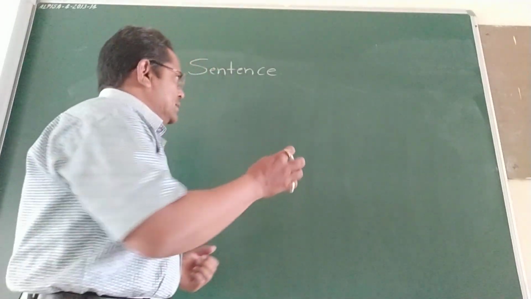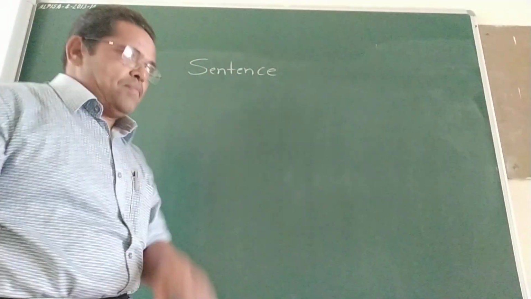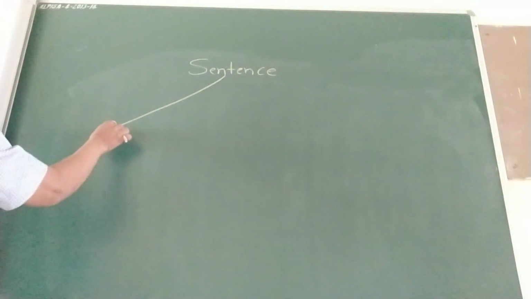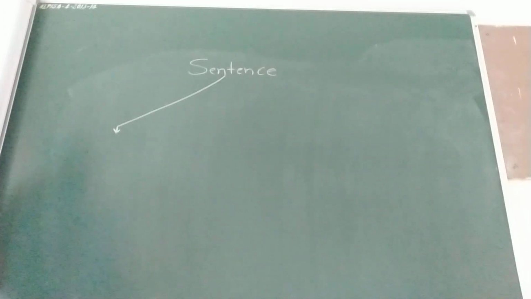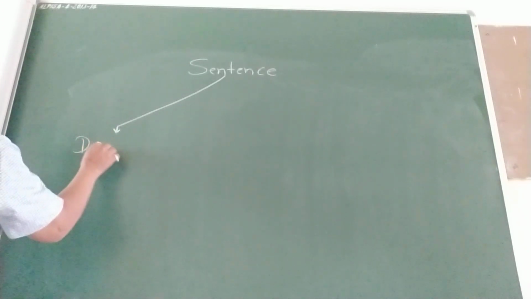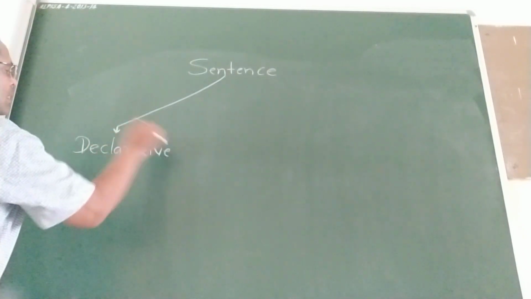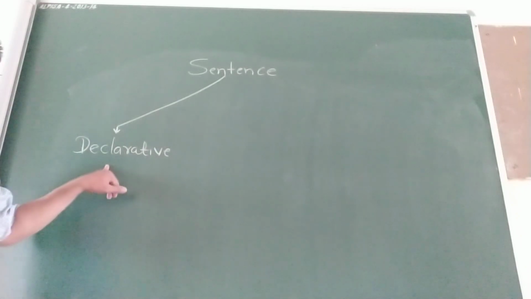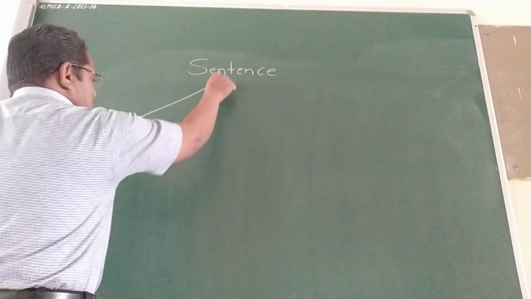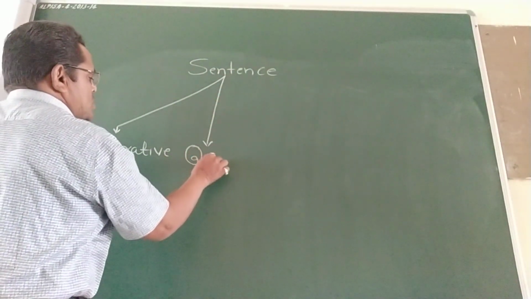Now what are the types of sentence? There are 4 types of sentence, remember. The first is declarative, also called statement. Second, question.